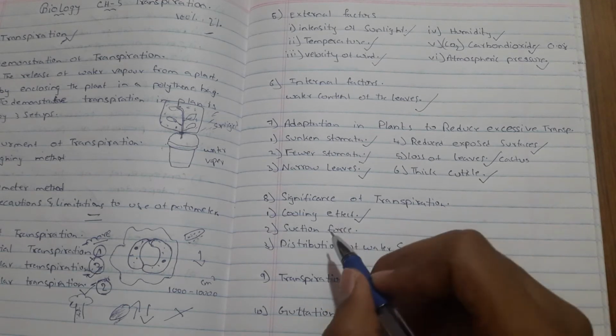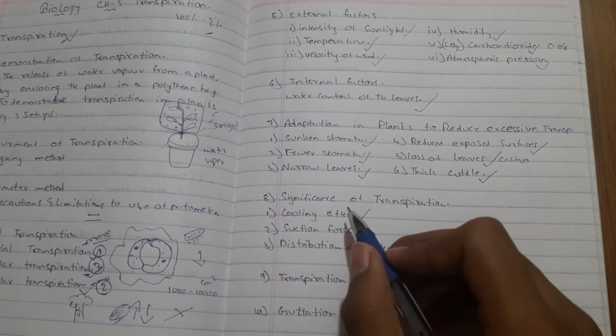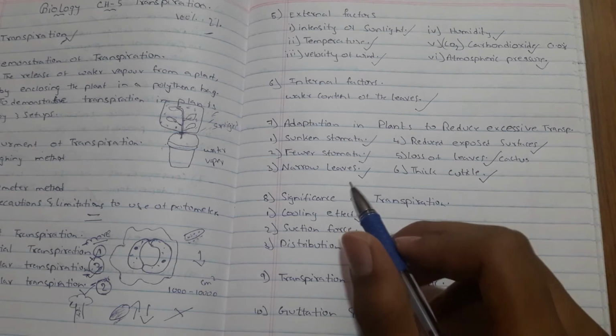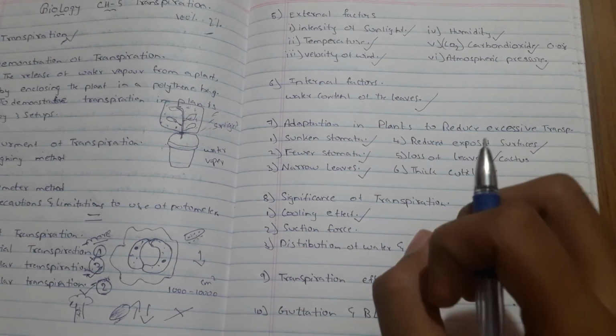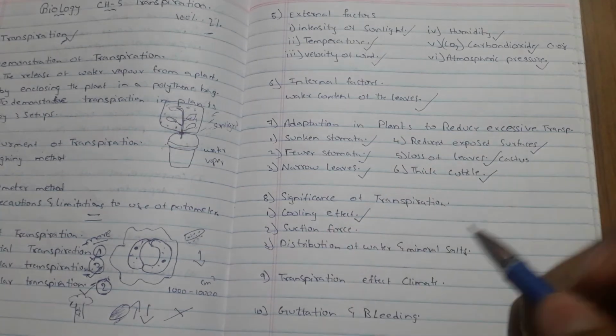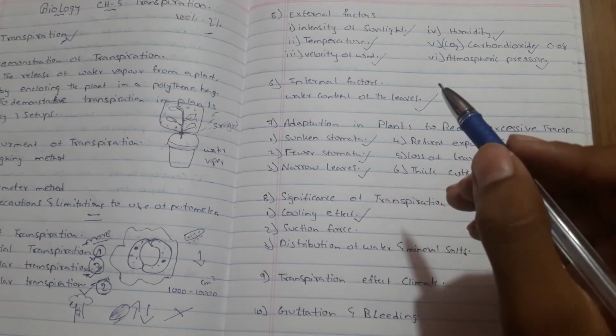Now coming to the suction force. Transpiration helps in the ascent of sap by producing a suction force acting to bring the water from the roots to the top of the plant.